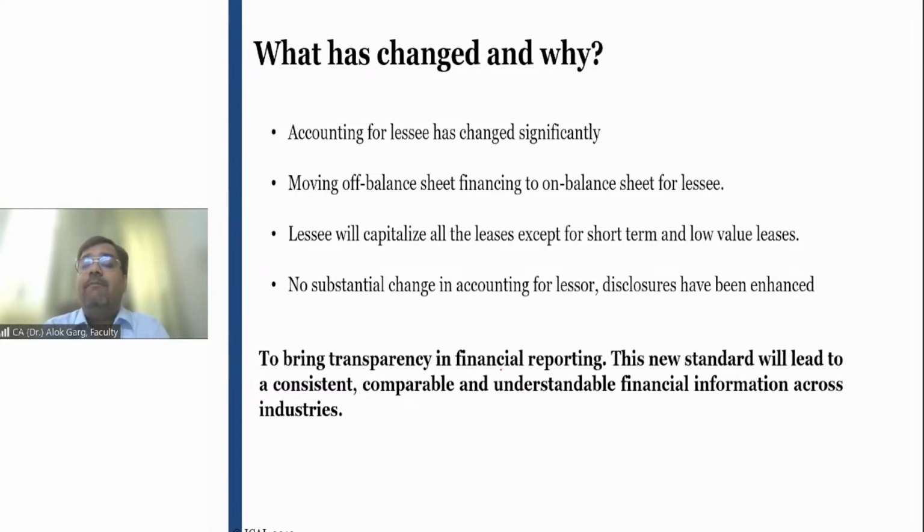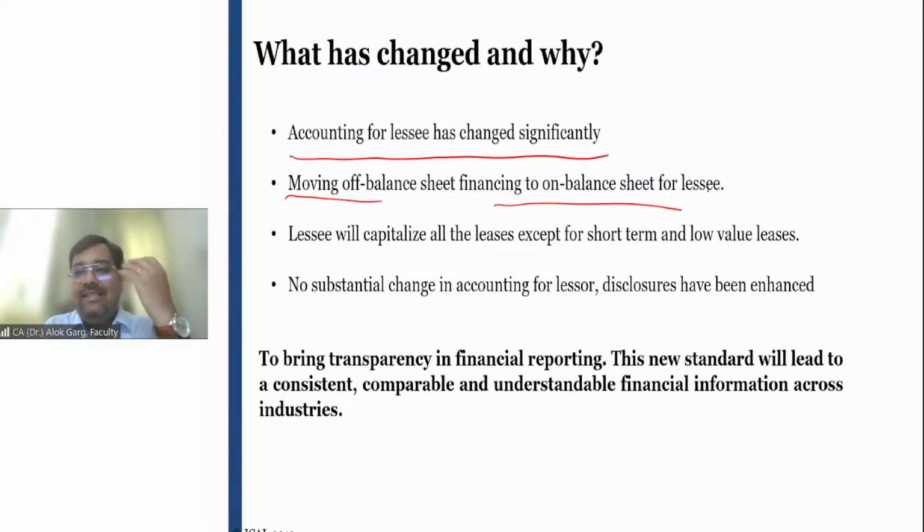What had changed in comparison to the old standard in Ind AS 116 or IFRS 16? Accounting for lessee has completely been changed. I would not use the word significantly, I would say it has completely been changed. Moving off balance sheet financing to on balance sheet for lessees, right? In case of operating lease, the lessee was not showing any asset or liability, but now the lessee has to show right of use asset and leasehold liability in their balance sheet, right? Then the lessee will capitalize all the leases in the balance sheet, except there are two exemptions: short-term lease and low value lease. This we will be discussing.